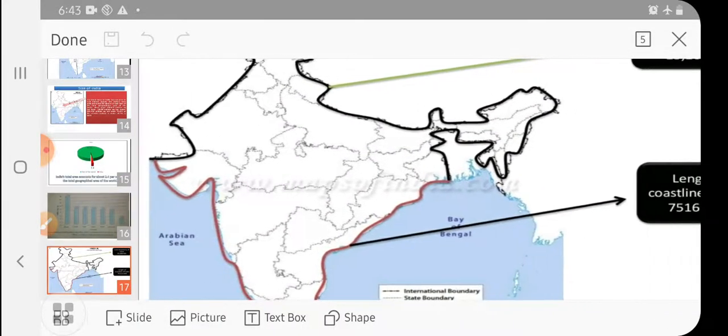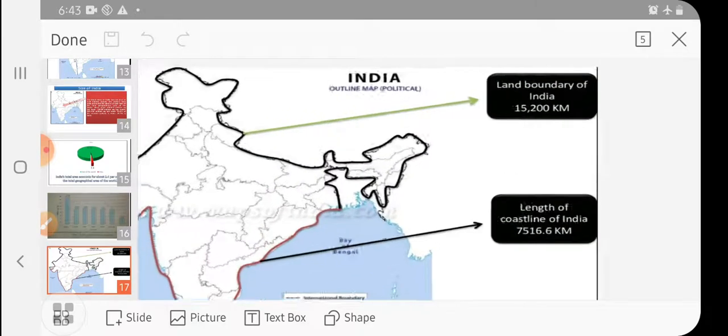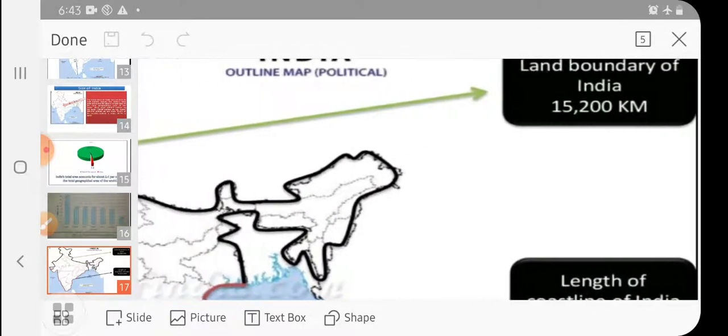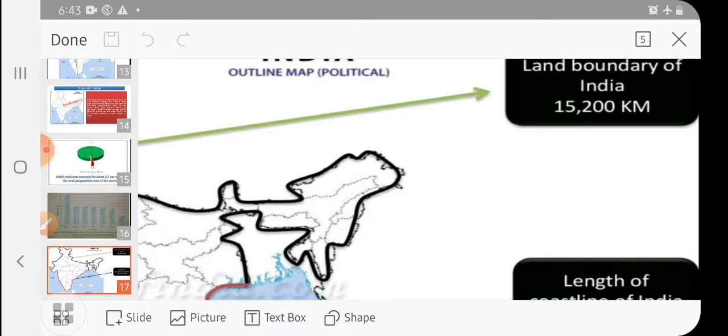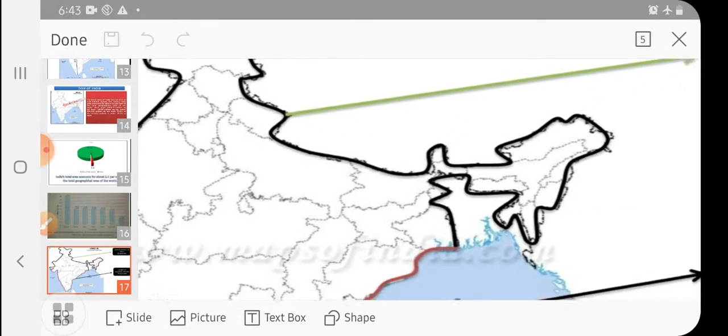Afterwards, we see the land boundary of our country, the continental region, which means the country is sharing a land boundary with other countries. We know there are seven countries when we see the political map of India, but the land boundary is 15,200 kilometer. That is the land boundary of our country. This black line you can see.